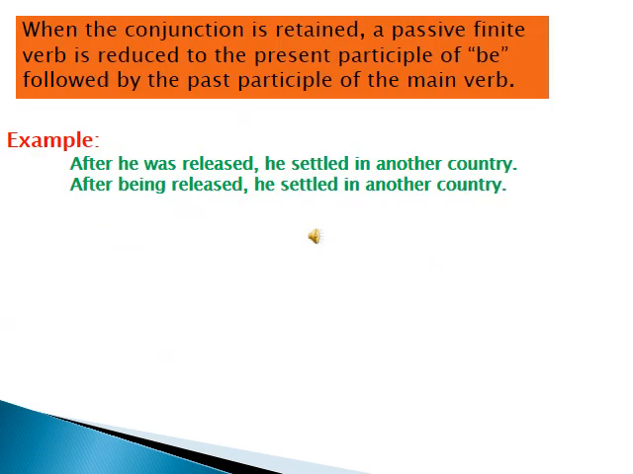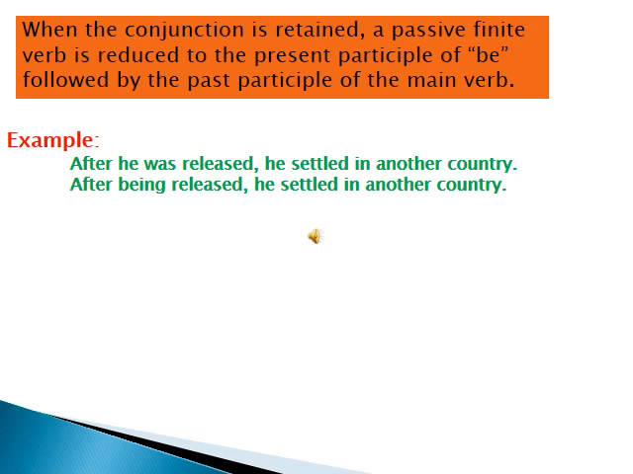Dear students, this is a note, so you have to understand. I hope you will understand easily. This is a note: when the conjunction is written, a passive finite verb is reduced to the present participle of be, followed by the past participle of the main verb. Here are some examples.